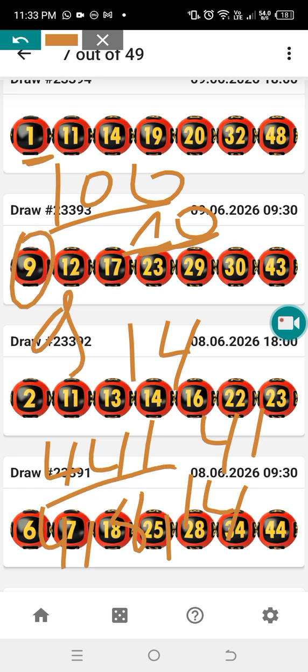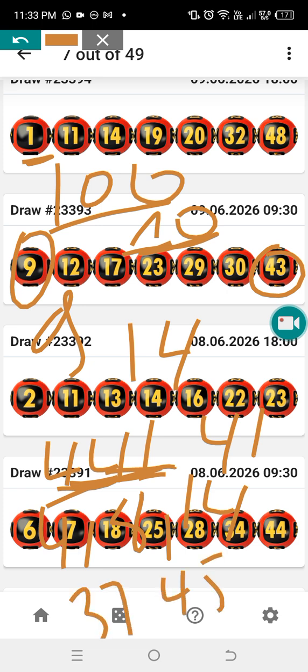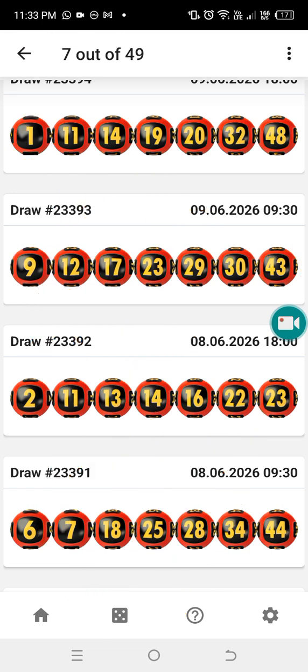Then 41, 44. We can say 44 minus 1 is 43, 41 plus 4 is 45. Let's move, especially 14, when the 1 is there as well. Other than that, there is nothing else.